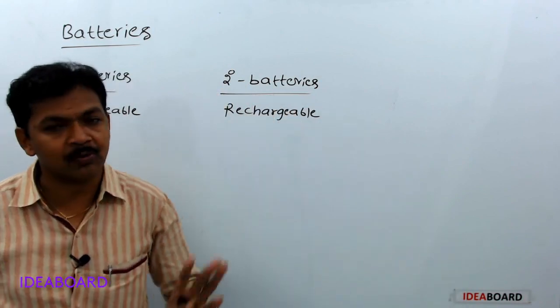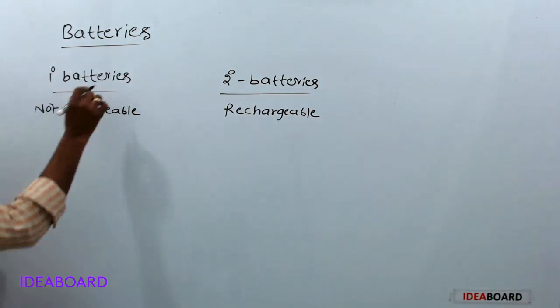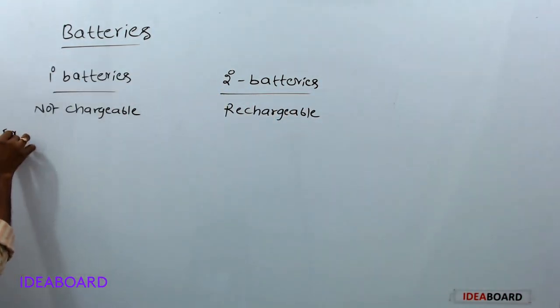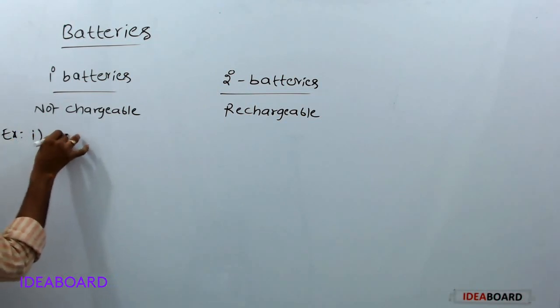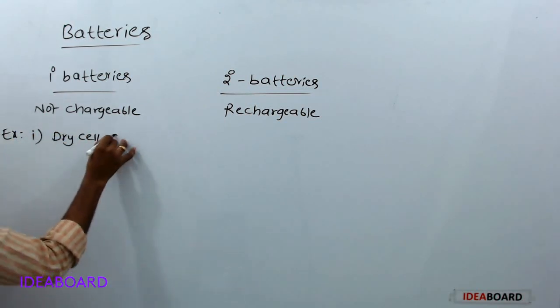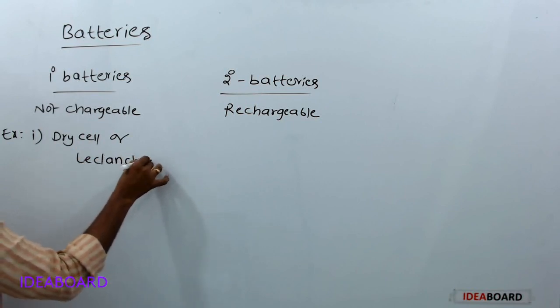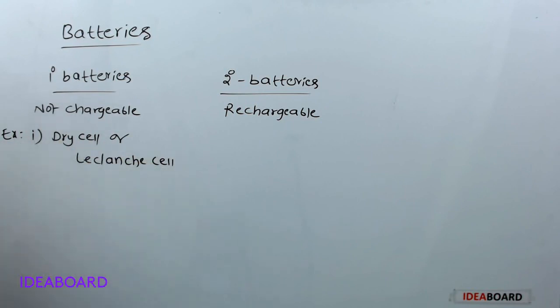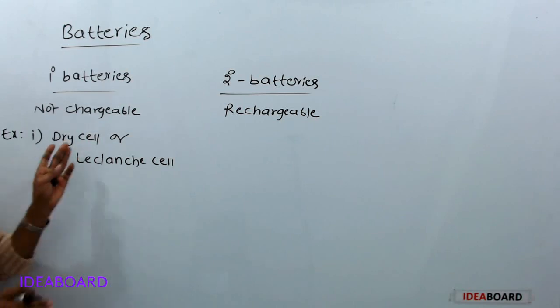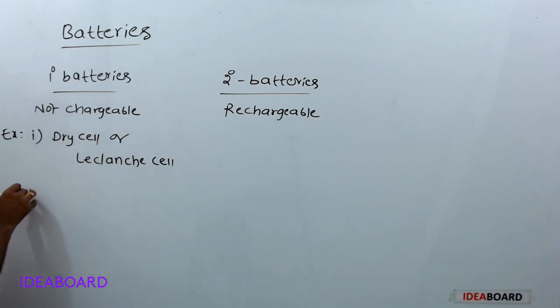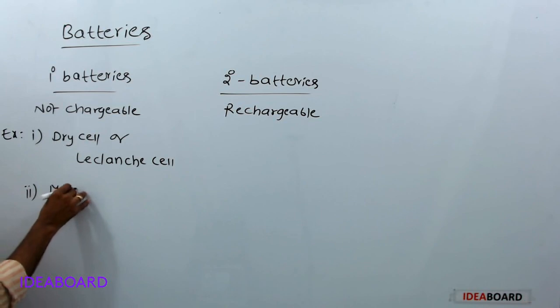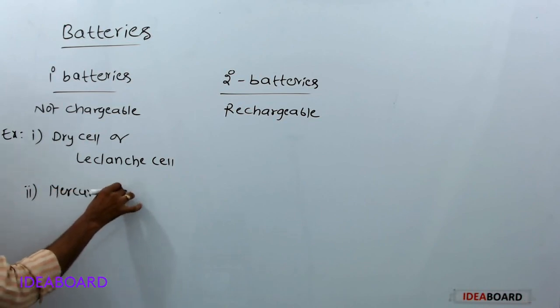For primary batteries, examples are: first, the dry cell or Leclanche cell; second, the mercury cell.